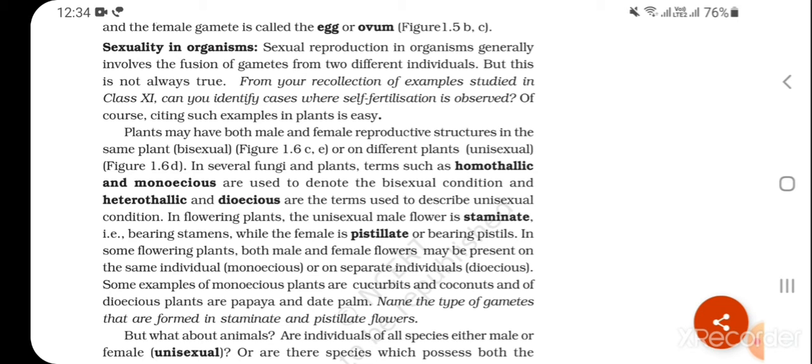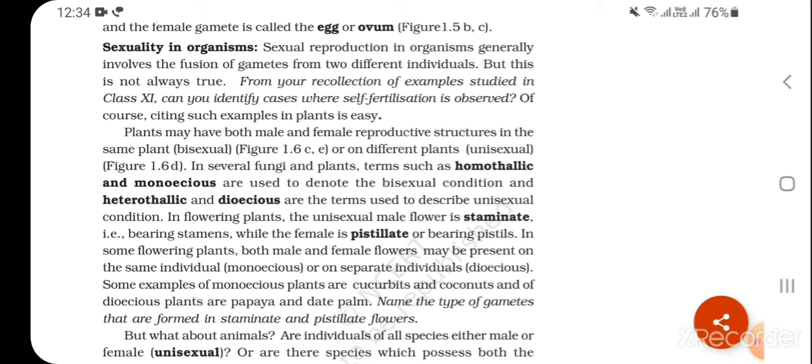In flowering plants, the unisexual male flower is staminate, that is, bearing stamens, while the female is pistillate, or bearing pistils. In some flowering plants, both male and female flowers may be present on the same individual, that is monoecious, or on separate individuals, that is dioecious. Some examples of monoecious plants are cucurbits and coconuts, and of dioecious plants are papaya and date palm.